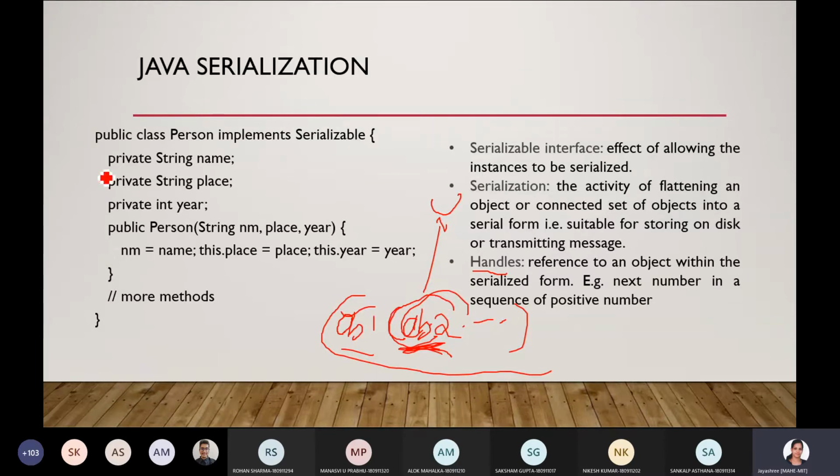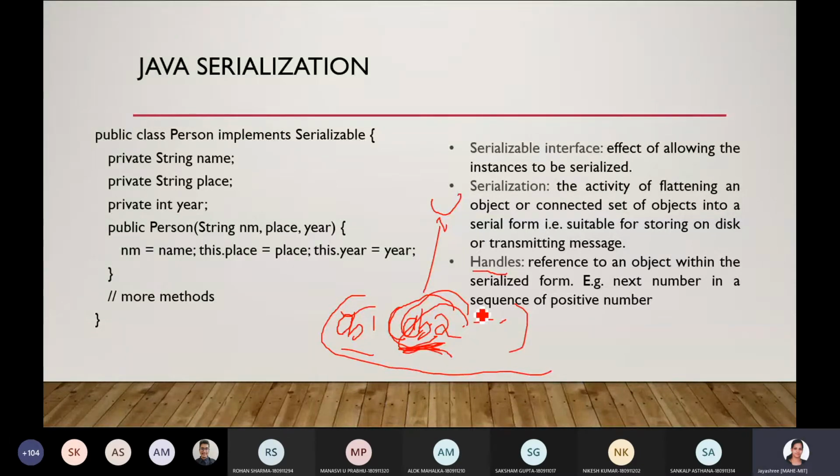Here, the entire object is being converted into a serial stream. By object, you know what it is, what it has. The entire thing needs to be serialized along with the data related to that particular object. Some other object which is referencing some other methods, and is also dependent on the previous object, needs to be serialized in such a way that it is called handles, which is a reference to that other object that is also serialized.